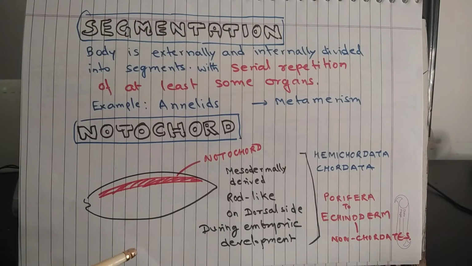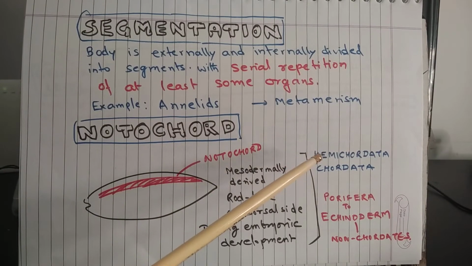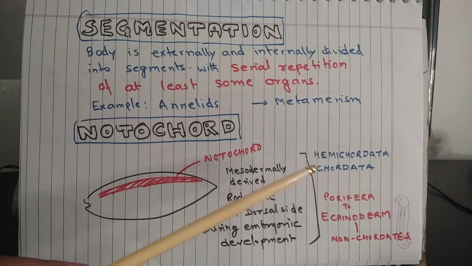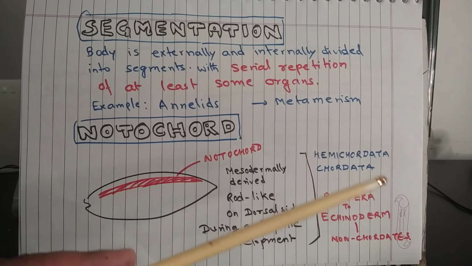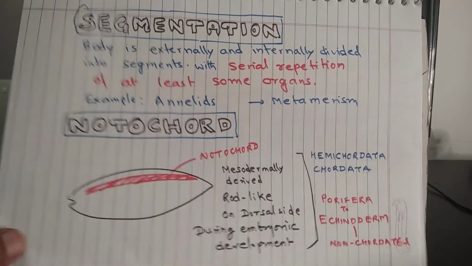For example, our vertebral column was a notochord during the embryonic stage. Animals in which the notochord is present are called chordates. Hemichordata and Chordata are chordates, and the remaining animals from Porifera to Echinodermata are non-chordates because the notochord is absent in them.